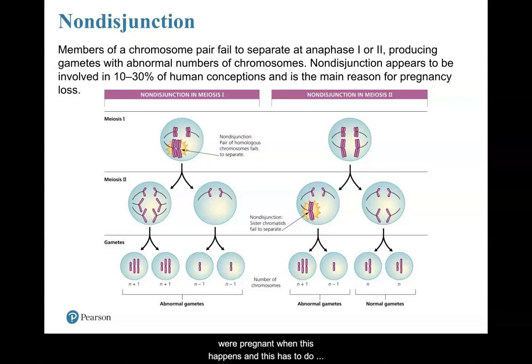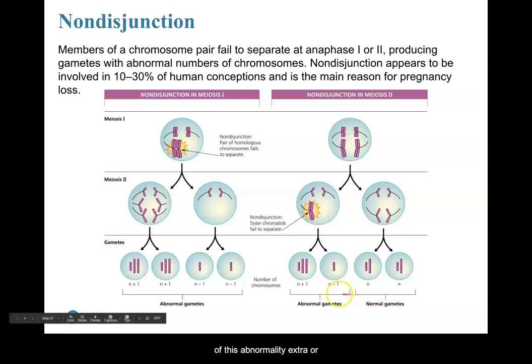And this has to do with the body rejecting this organism, the zygote, because of this abnormality, extra or loss of genetic material. Otherwise, that organism is not going to be carried to term. So this is actually a large portion of miscarriages that end in this way. This is not always the case.